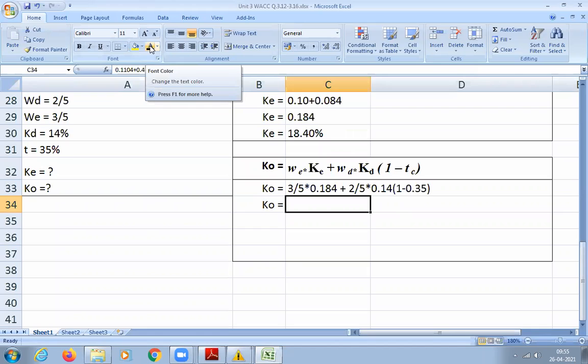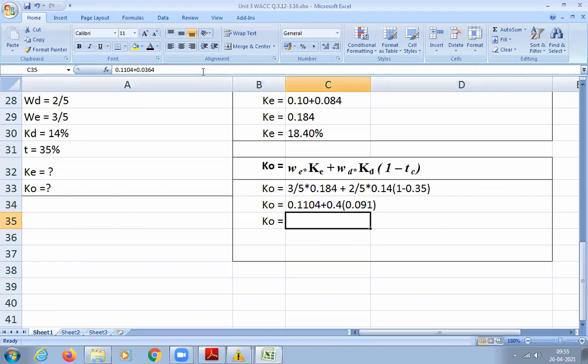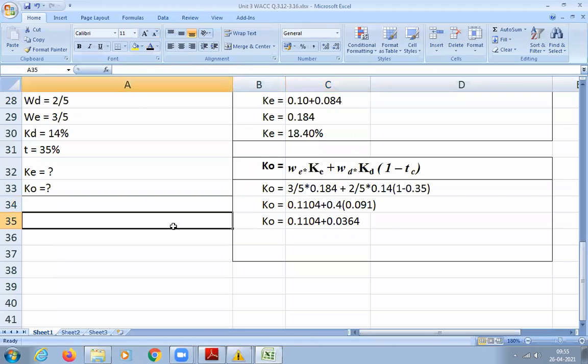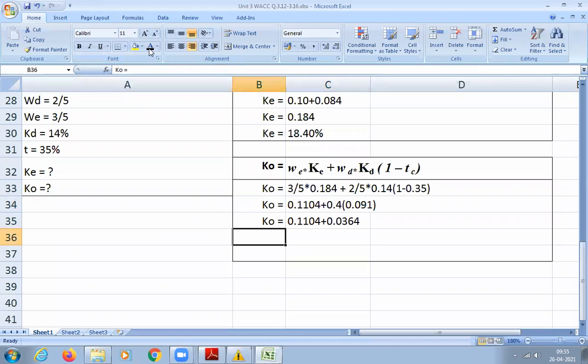Then multiplying by 0.65 gives 0.0364. So now you add, and the weighted average cost of capital you'll get is 0.1468.